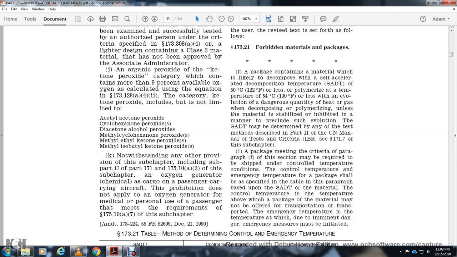Notwithstanding the provisions of subchapter C, part 171, 172.101 of the subchapter, oxygen generator, chemical, as cargo on passenger-carrying aircraft is prohibited by design. The prohibition does not apply to oxygen generators for medical personnel use by a passenger that meet the requirements of 175.10(a)(7) in the subchapter.